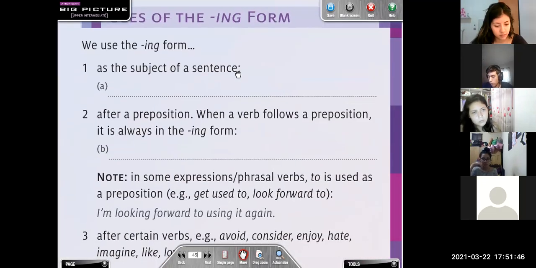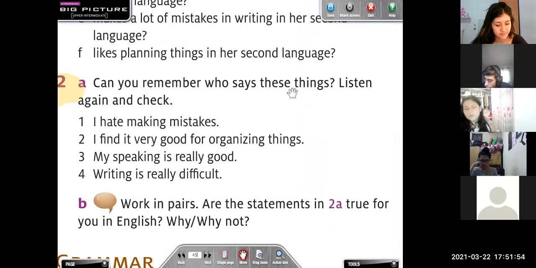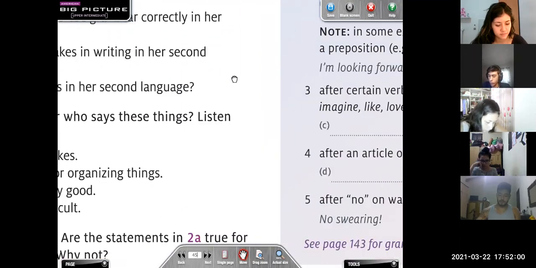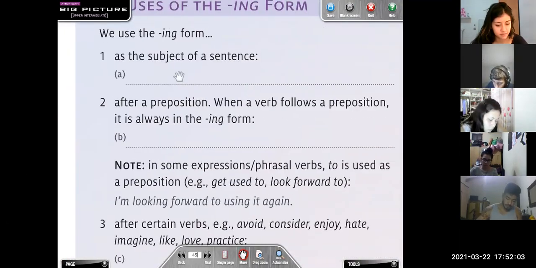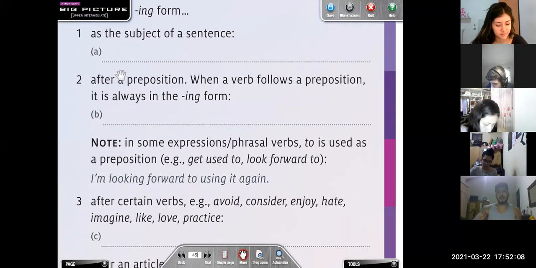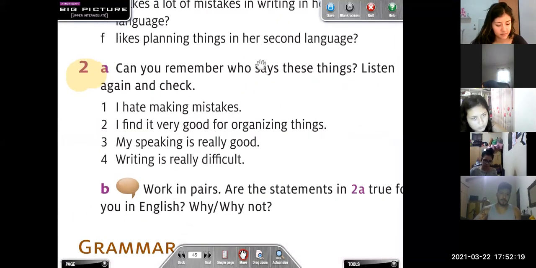So here we have: we use the ing form as the subject of the sentence. So what is the sentence that we need to write here? Sentence number 4, right? Writing is really difficult. So you need to write here, writing is really difficult. Number 2, it says, after a preposition, when a verb follows a preposition, it is always in the ing form. So what is the example that we need to write here? Number 2.